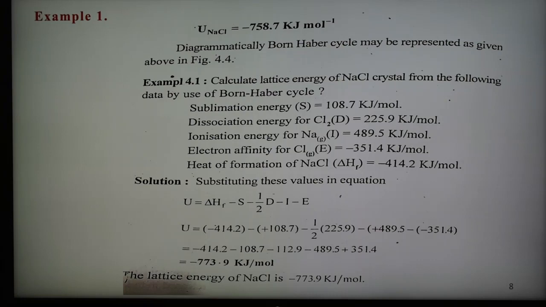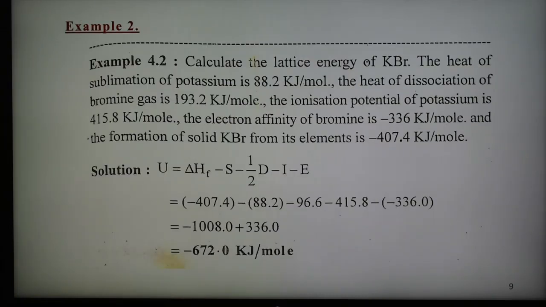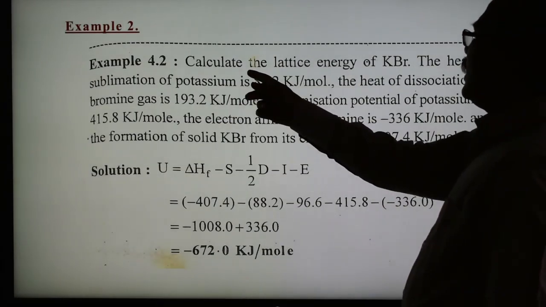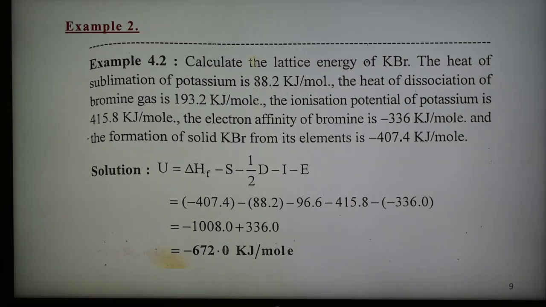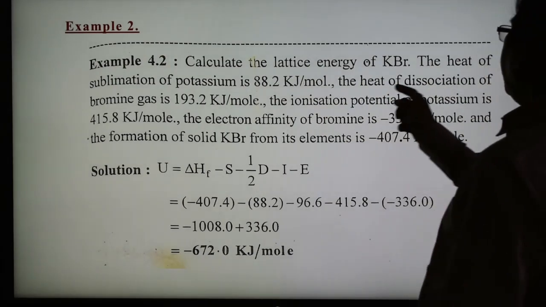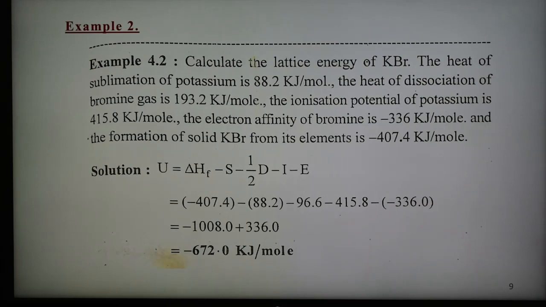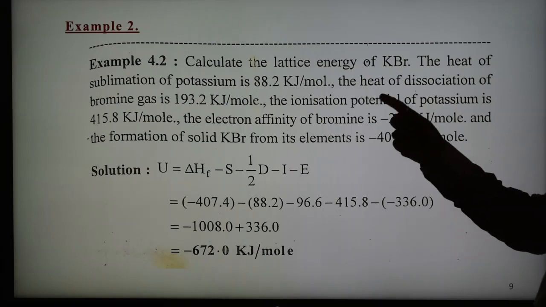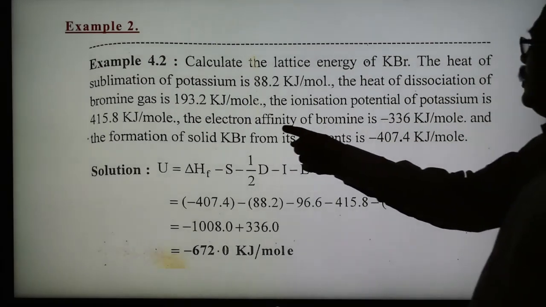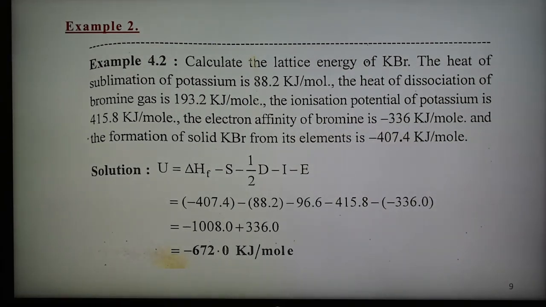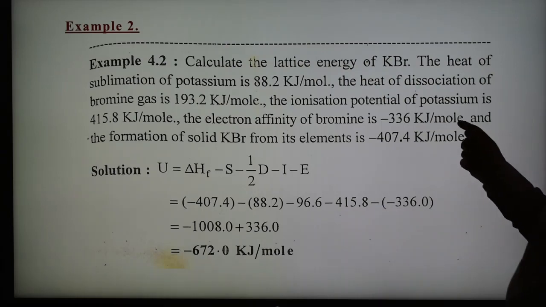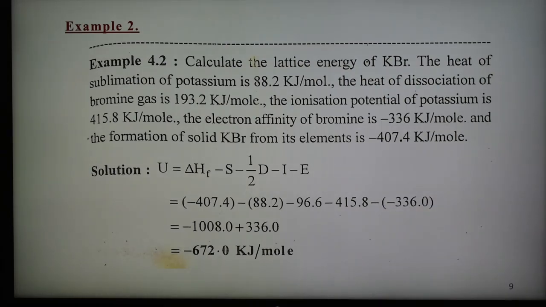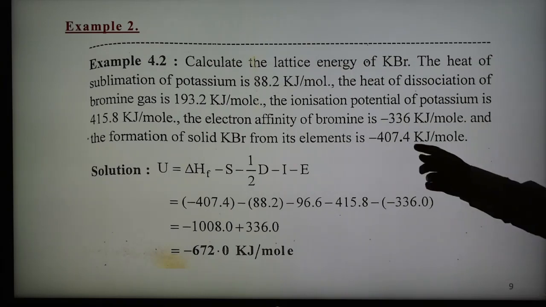So this is number 1, and different values are given for the next one. Second problem, example 2: calculate the lattice energy of KBr, potassium bromide. The heat of sublimation of potassium is given as 88.2 kilojoule per mole. The heat of dissociation of bromine gas is given as 193.2 kilojoule per mole. The ionization potential of potassium is 415.8 kilojoule per mole. The electron affinity of bromine is given as minus 336 kilojoule per mole, and the formation of solid KBr from elements is minus 407.4 kilojoule per mole.